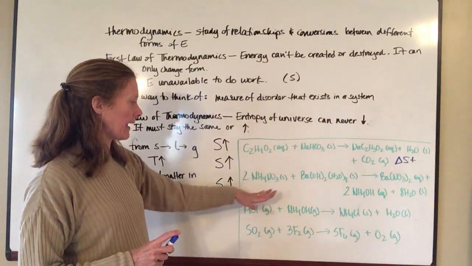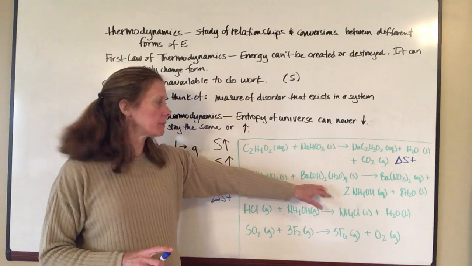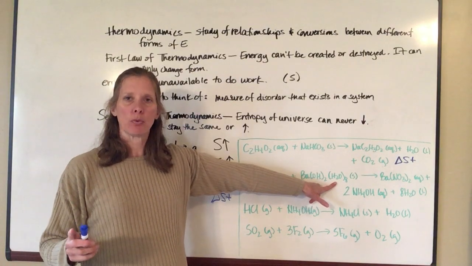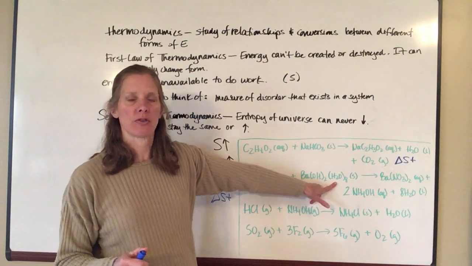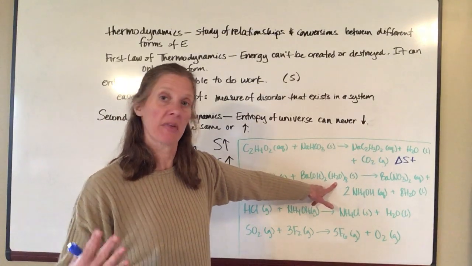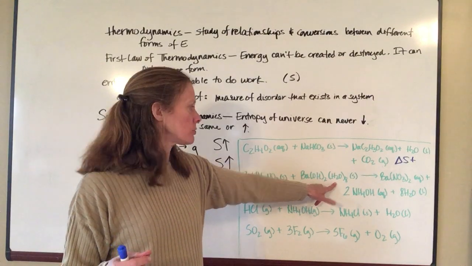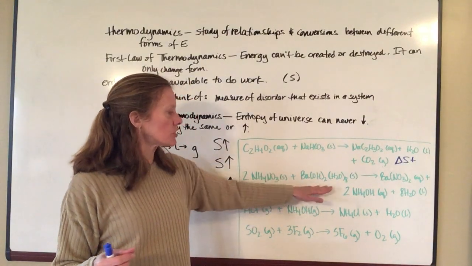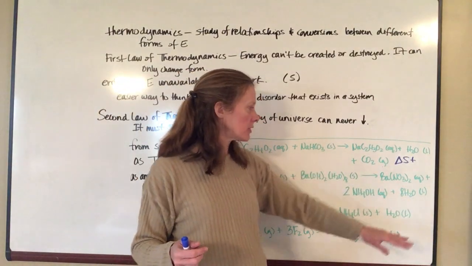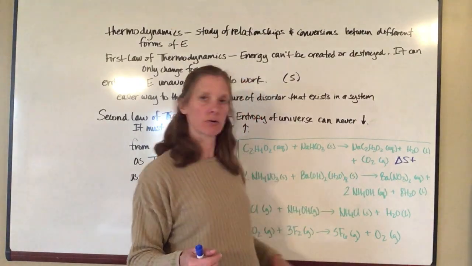The next equation, I have some ammonium nitrate with a barium hydroxide molecule, and you'll see this water. This is similar to what we saw if you were able to do the experiment with the copper compound that had water built into its structure and then you drove that off. It's called a hydrated compound. You probably remember doing that in one of the earlier chapters. And so when I put these two solids together, what happens is that the water comes off in liquid form, and then I end up with two aqueous solutions on the other side.